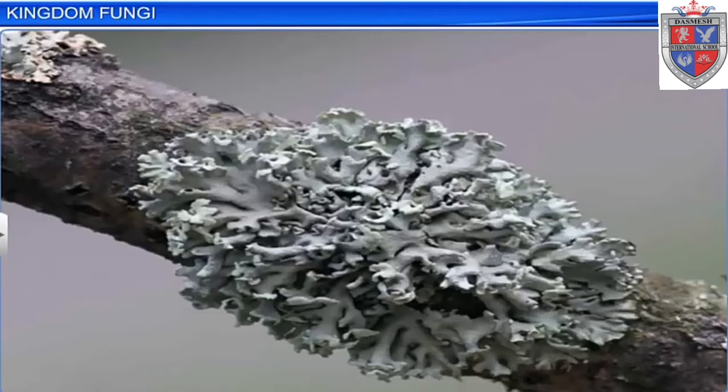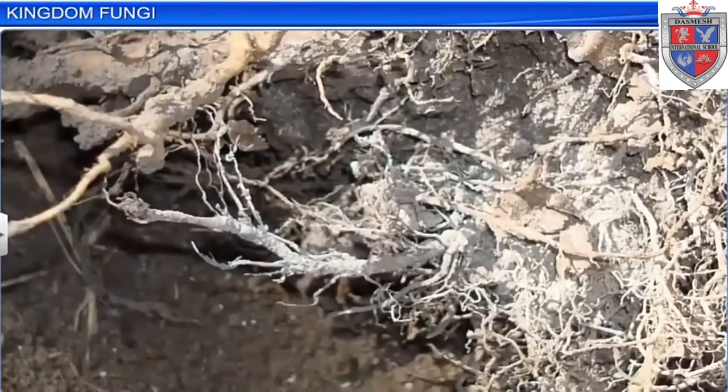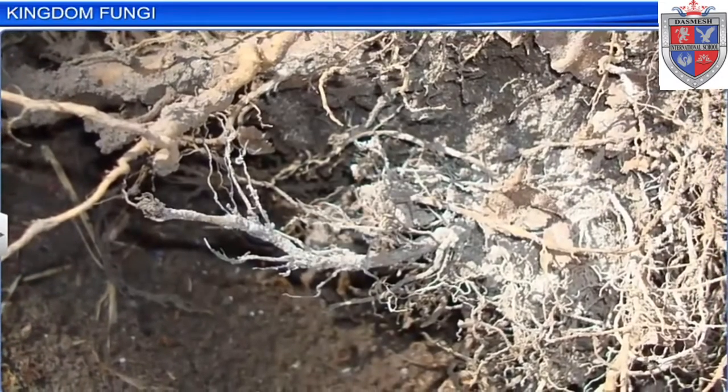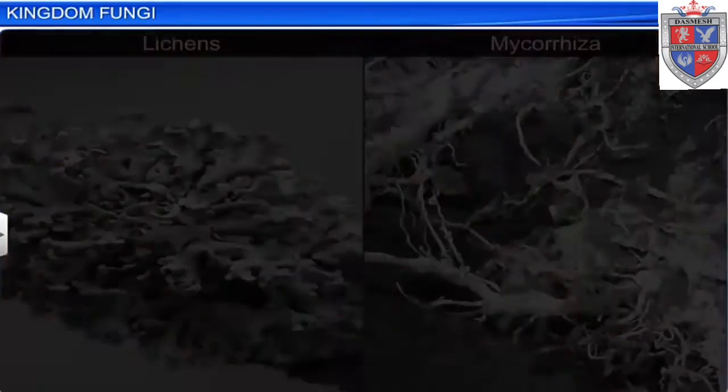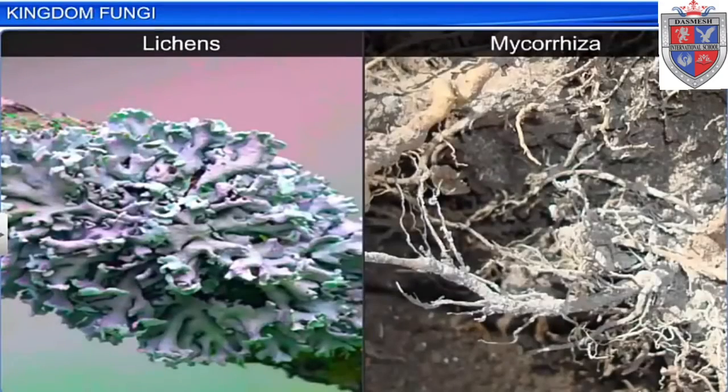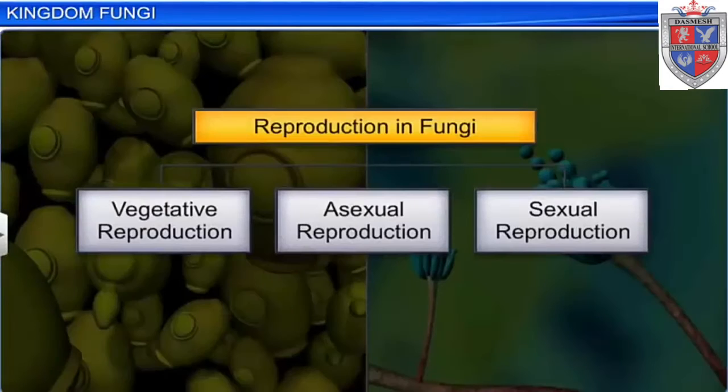For example, a fungus associated with algae forms lichens, while if a fungus associates with higher plants, it forms mycorrhiza. In both lichens and mycorrhiza, the association is for mutual benefit. This process of mutual benefit is known as symbiosis. The fungi can reproduce vegetatively, asexually, as well as sexually.